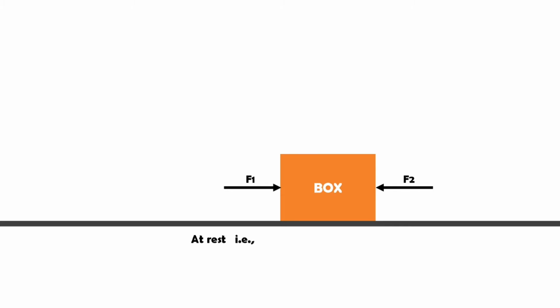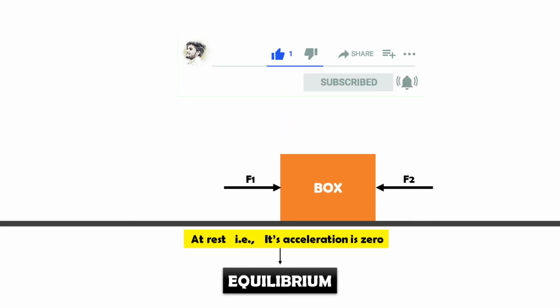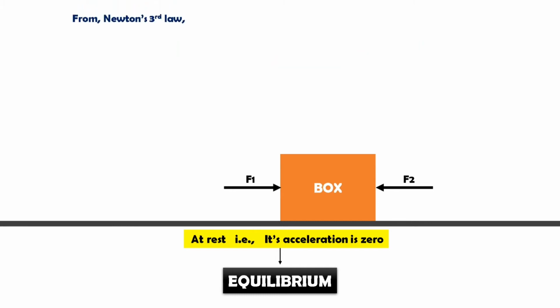That is nothing but its acceleration is equal to 0. This situation of the box is known as equilibrium. We can observe that on this box there are two forces acting in opposite direction. So from Newton's third law we can say that F1 is equal to minus F2. That is nothing but forces are equal but they are in opposite direction.